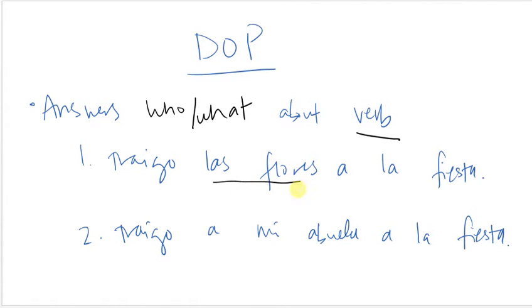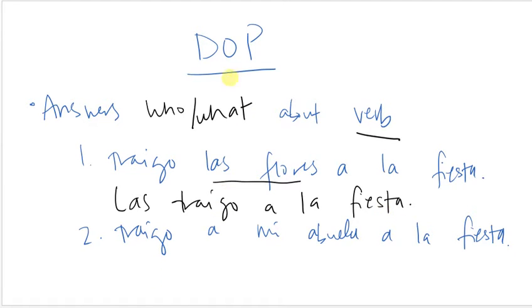If I want to replace my direct object with a pronoun, I would use the direct object pronoun. Flores is feminine and plural, so my pronoun is going to be las. And remember that your pronoun always goes before your conjugated verb. So if I wanted to replace this with a pronoun, I would say las traigo a la fiesta. So instead of saying I bring the flowers to the party, I'm saying I bring them to the party.